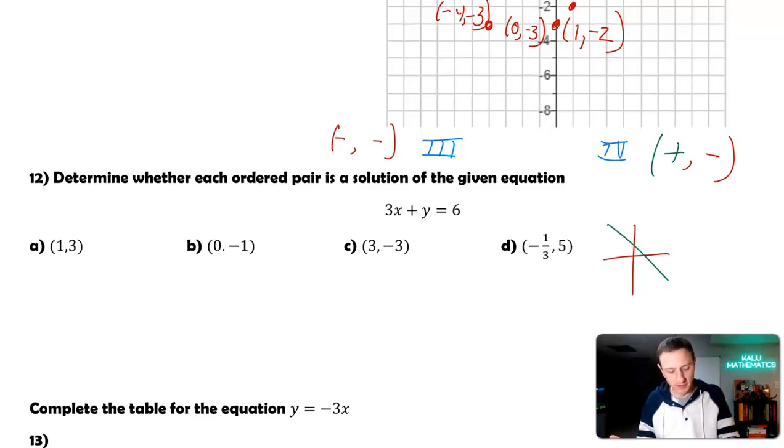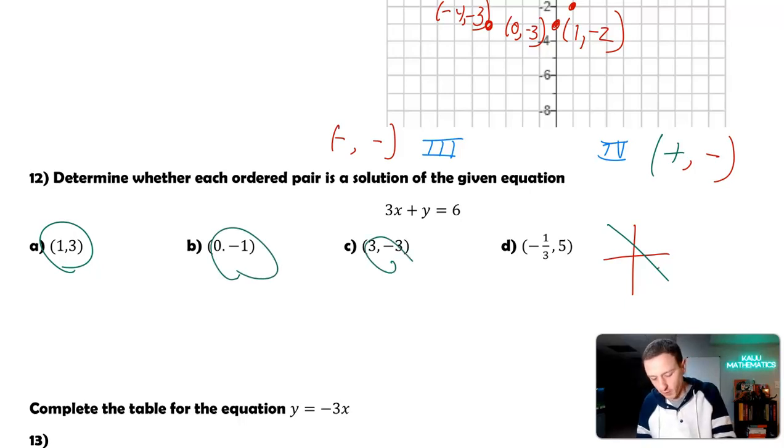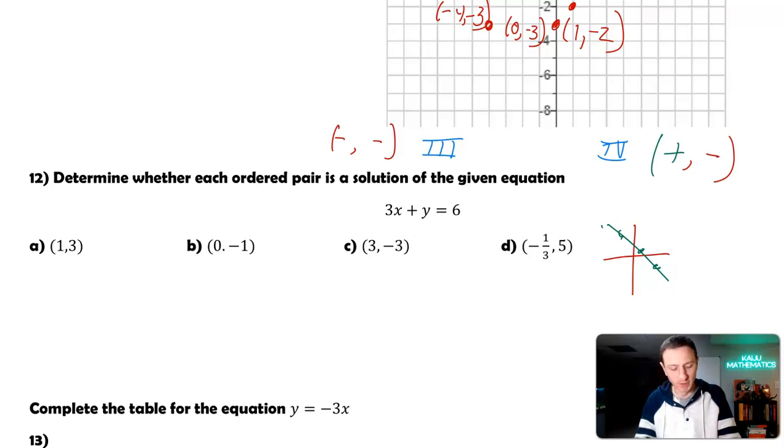What I want to know is, do these ordered pairs fall on this line somewhere? Are those ordered pairs on that line? That's what we're trying to decide. So we want to take these ordered pairs, and we want to plug them into this equation and see if we get a true statement or not.